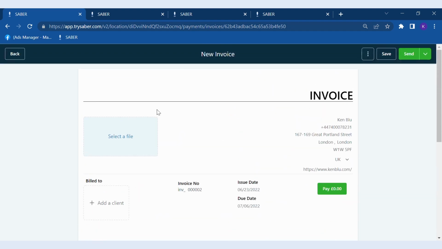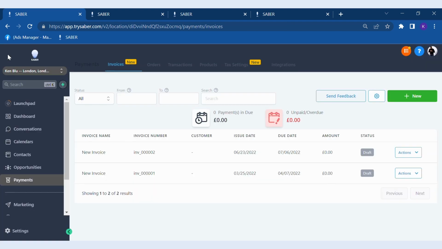And you can easily send out an invoice very easily. There's also a method in which you can send a text to your client with the link, and they can pay from their phones, which is very, very useful. And that's something you can do on the software.